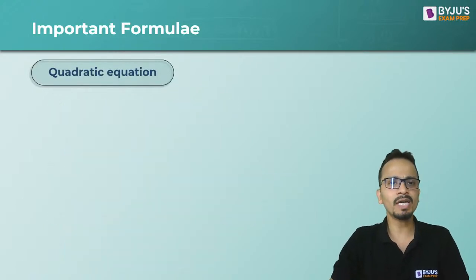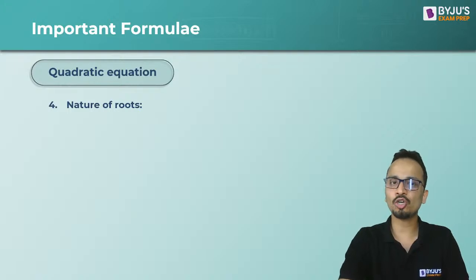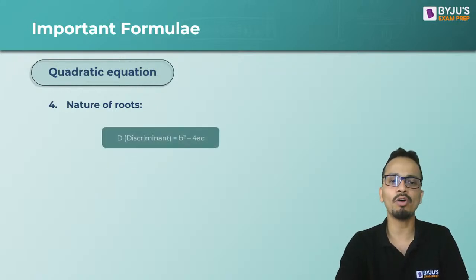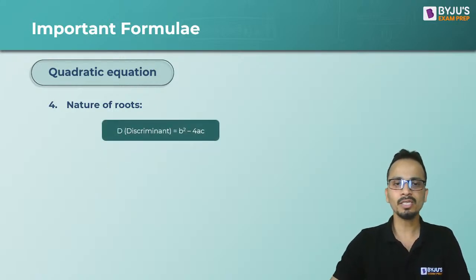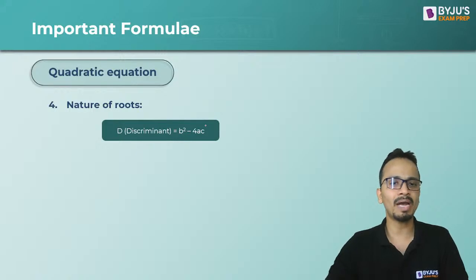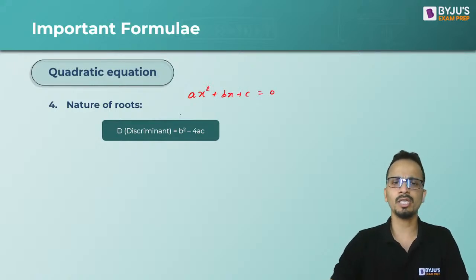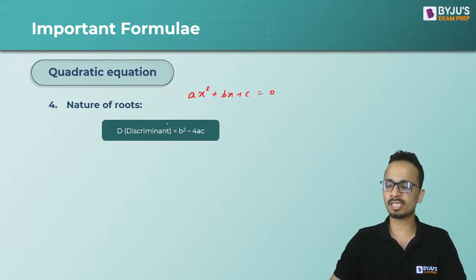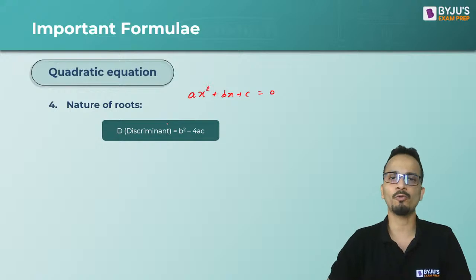Now moving ahead, looking at the nature of the roots of a quadratic equation. The nature of the roots depends upon the value of discriminant. The value of discriminant is b square minus 4ac, where the equation is ax square plus bx plus c equal to 0. So determine the values of a, b and c and calculate the discriminant, which is b square minus 4ac.